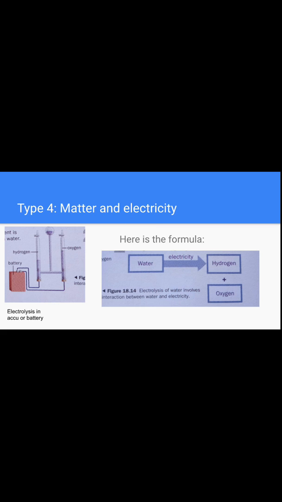Next, type 4 is matter and electricity. Thanks to the matter and electricity chemical reaction found by Volta, we can now enjoy the technology of the battery, and the power bank. Using this chemical reaction, the formula is: water, with electricity, producing hydrogen and oxygen. Of course, there will be ions. Ions will make the electric current.